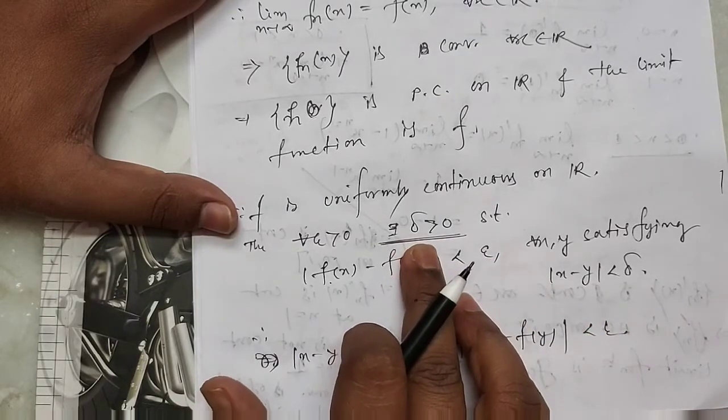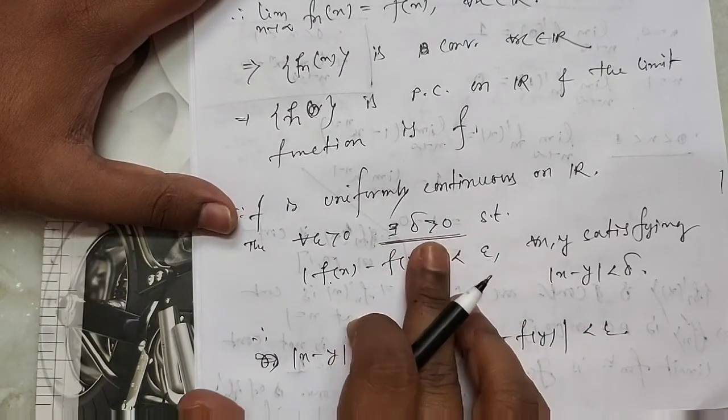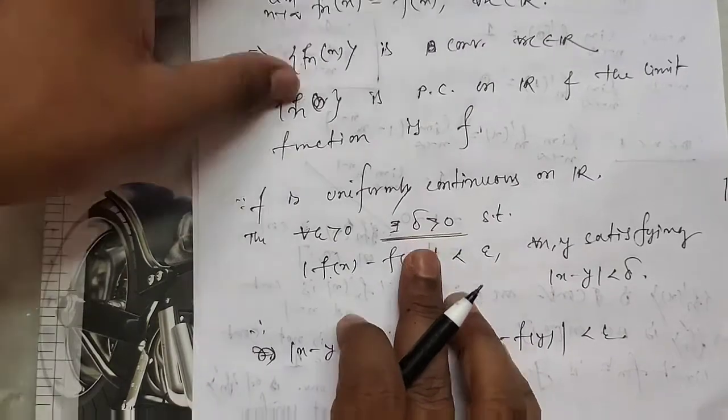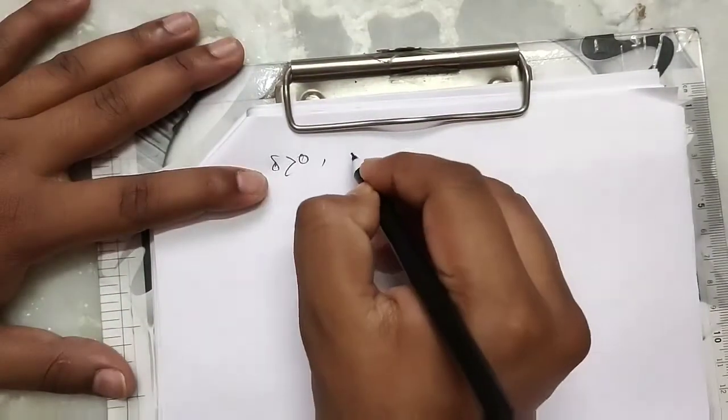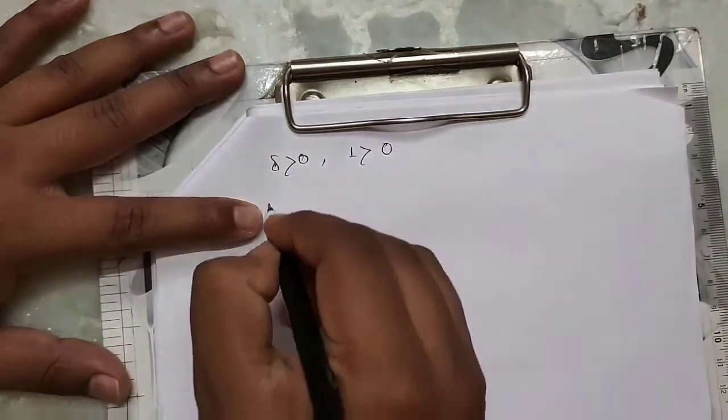Since there exists such a delta, we take this delta greater than 0 and 1 greater than 0.